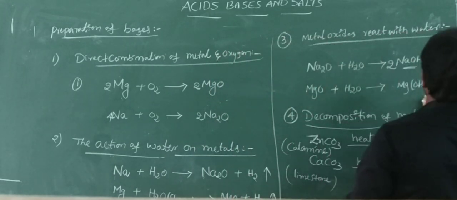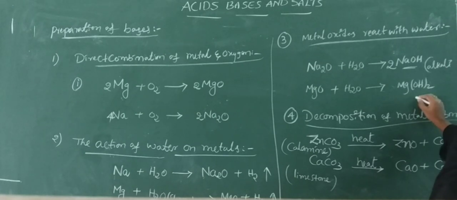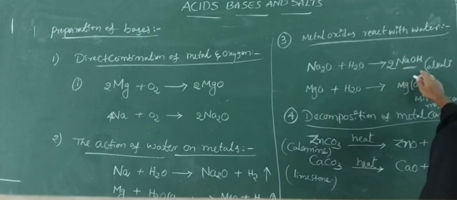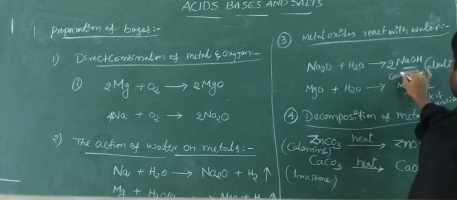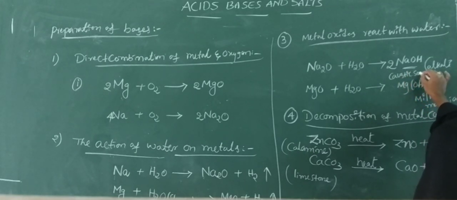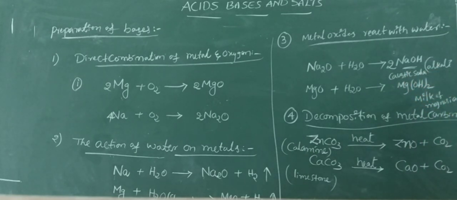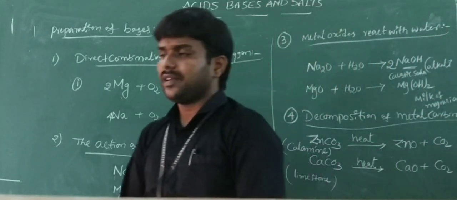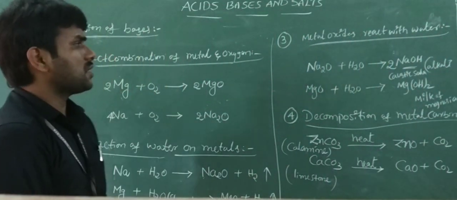This magnesium hydroxide we call milk of magnesia. The common name of sodium hydroxide is caustic soda. These are the preparation of bases. Next we are going to discuss uses of bases.